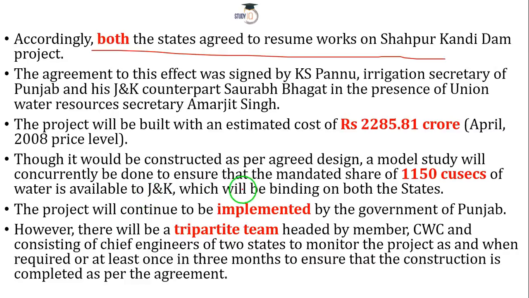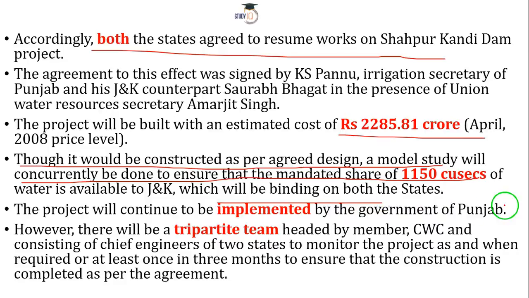So the agreement to this effect was signed between both sides, and the cost estimation at that point of time was 2,285.81 crore as per April 2008 price level. Some necessary changes were also made: though it would be constructed as per the design, a model study will concurrently be done to ensure that the mandated share of 1,150 cusecs of water is available to Jammu and Kashmir, which will be binding on both the states.